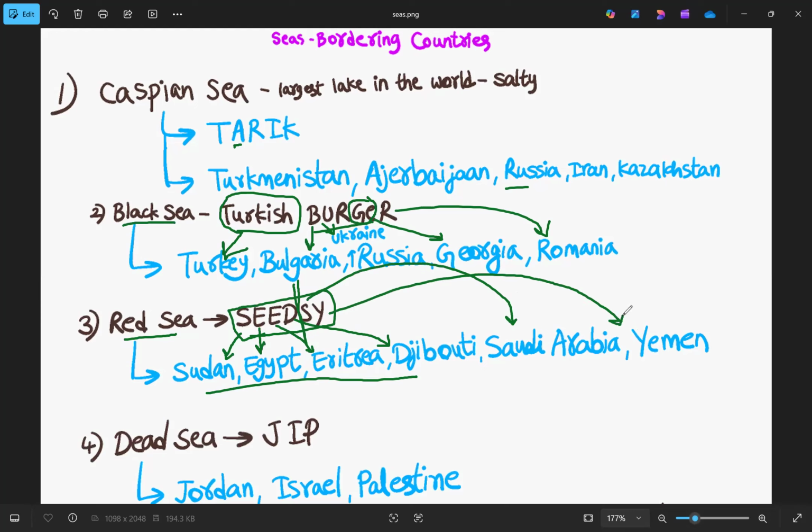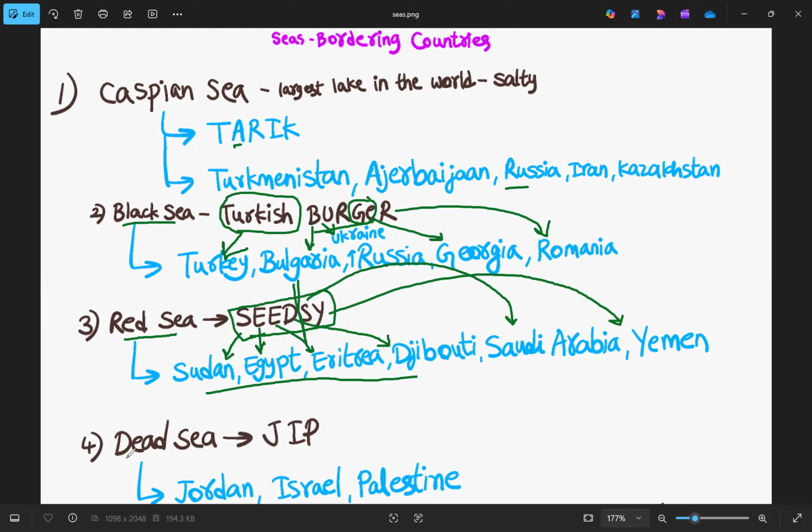So we have 6 countries that surround Red Sea, and the trick is SEED SEA, for Red Sea.